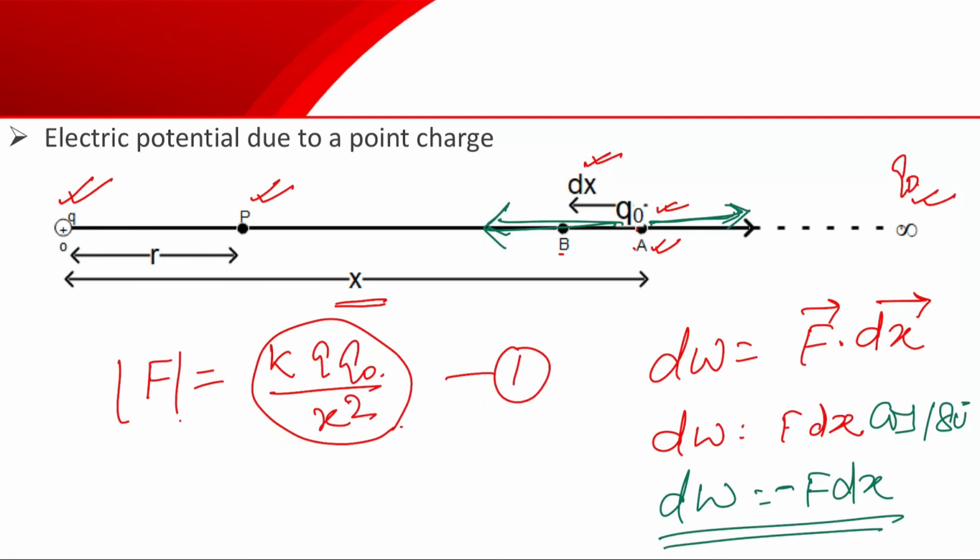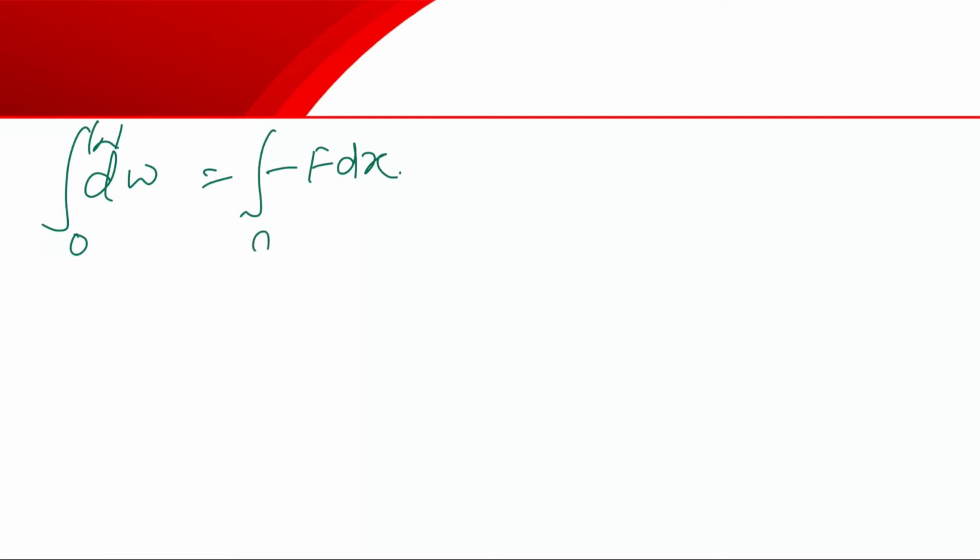Now if we integrate this from infinity to a particular point P, that is, from plus Q to infinity is the infinite distance, and from it to point P is r distance. If we integrate, the integration of dw from 0 to W will be equal to minus integral of F dx, from infinity to a particular point r.